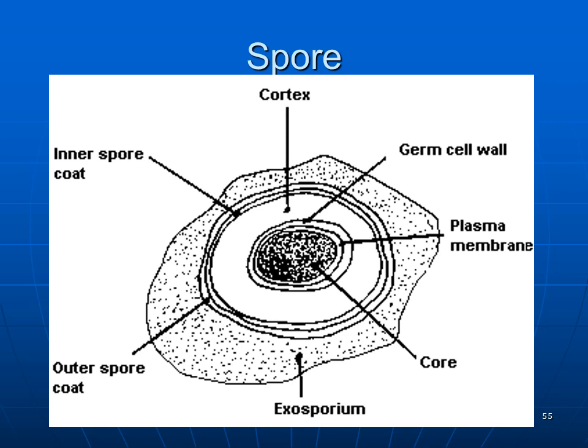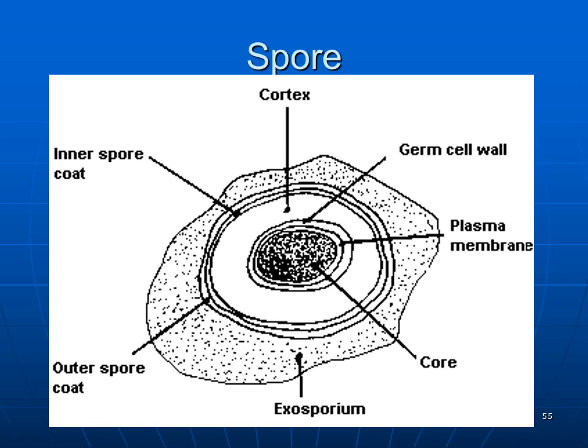Within the germinal cell wall, you will see the plasma membrane. Inside that you have the core, and outside you will see the outer spore coat, and the